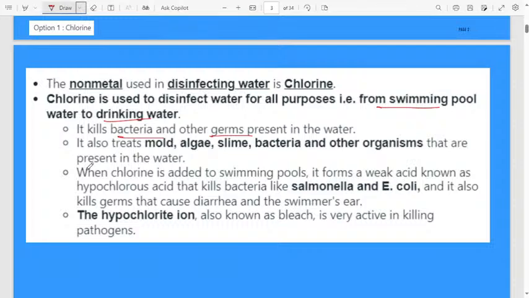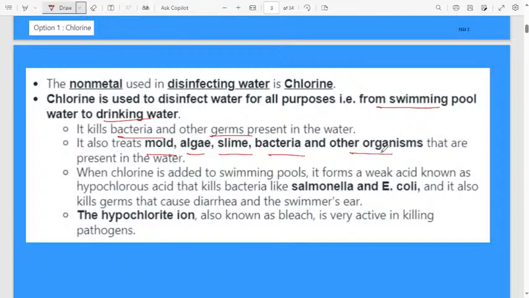It also treats mold, algae, slime bacteria and other organisms that are present in water. Chlorine will kill bacteria and other germs, and also the algae, slime bacteria and other minute organisms. All the organisms will be killed by the non-metal, that is chlorine.